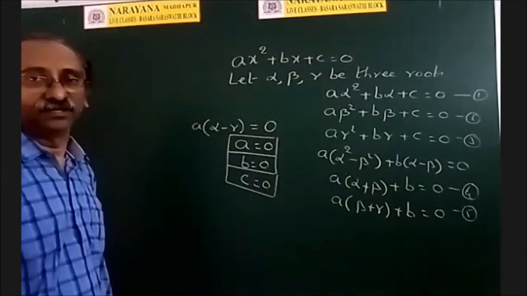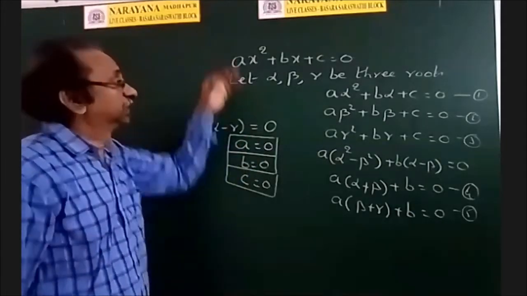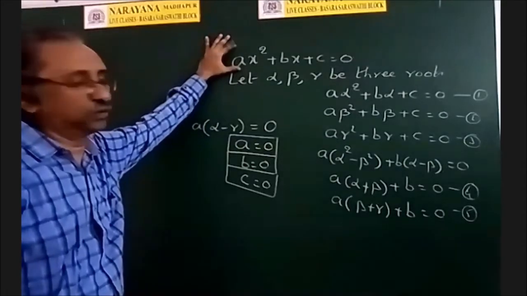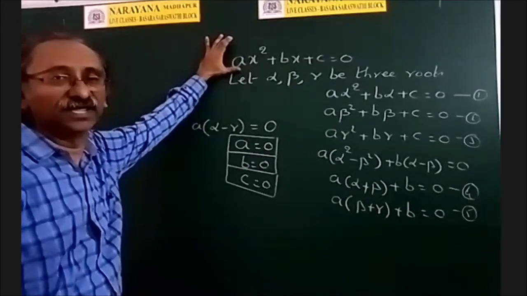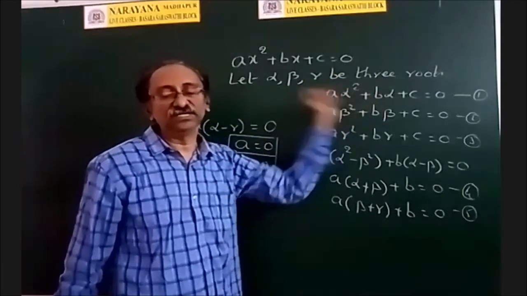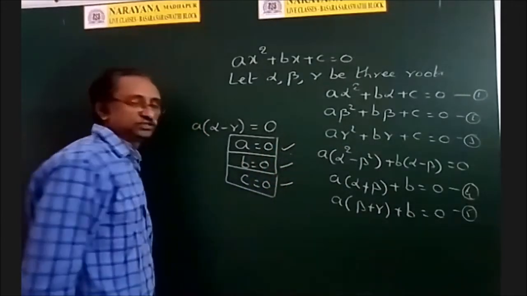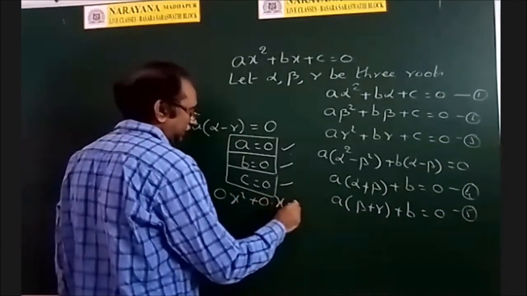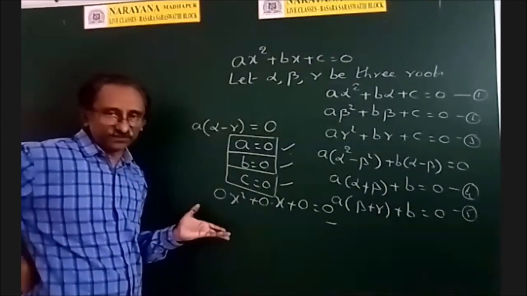See what happened? A is equal to 0, B is equal to 0, C is equal to 0 at the same time. So it cannot happen. Therefore, it cannot have more than 2 roots. So the number of distinct roots of the quadratic equation is at most 2. Suppose whenever a person says that this equation has 3 roots or more than 2 roots, then what is the conclusion? A 0, B 0, C 0. That means 0 into x square plus 0 into x plus 0 is equal to 0. Then not only 3 roots, it has infinitely many roots.